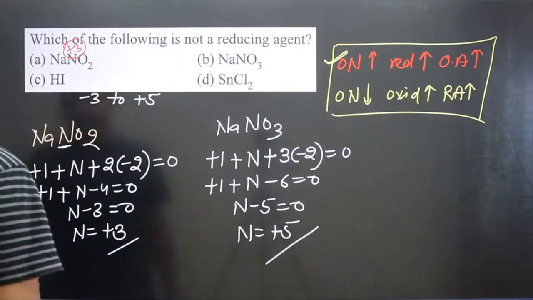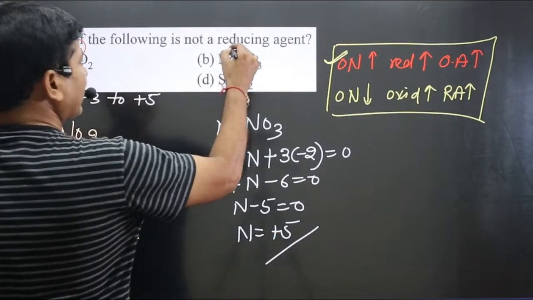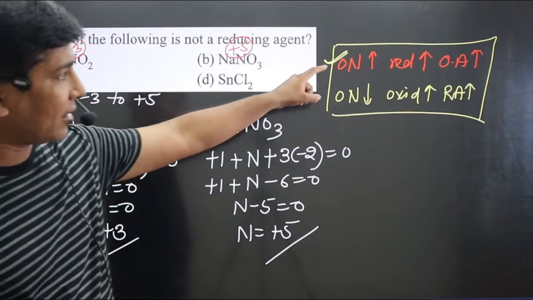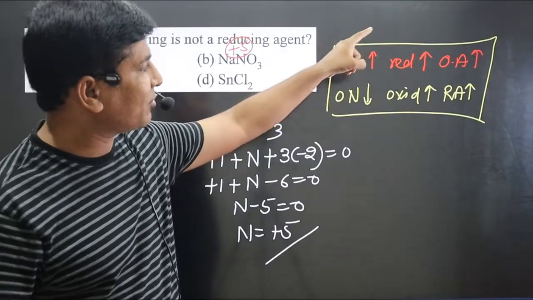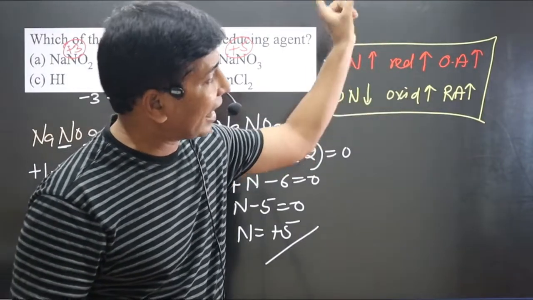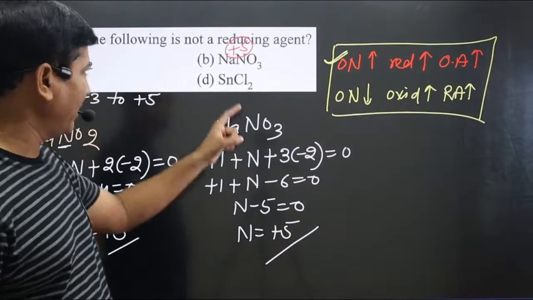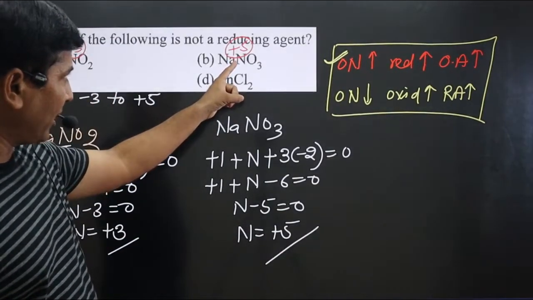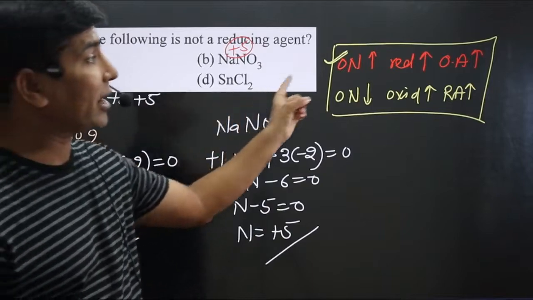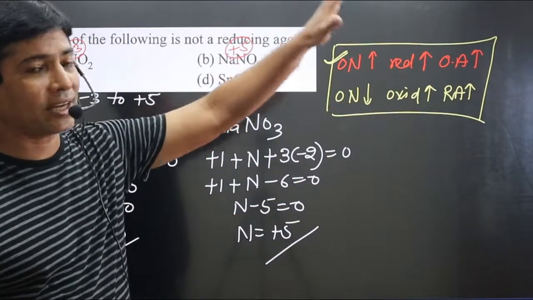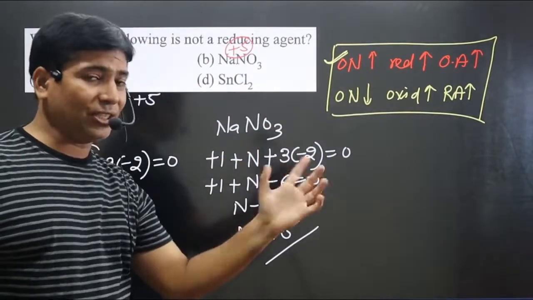Very interesting. In this case you can see nitrogen is present in its highest oxidation number. A central element present in its highest oxidation number will always have the tendency to undergo reduction reaction and act as oxidizing agent. Very interesting information. So you can see this compound is not acting as a reducing agent but acting as an oxidizing agent, because it will always oxidize other substances and get reduced.